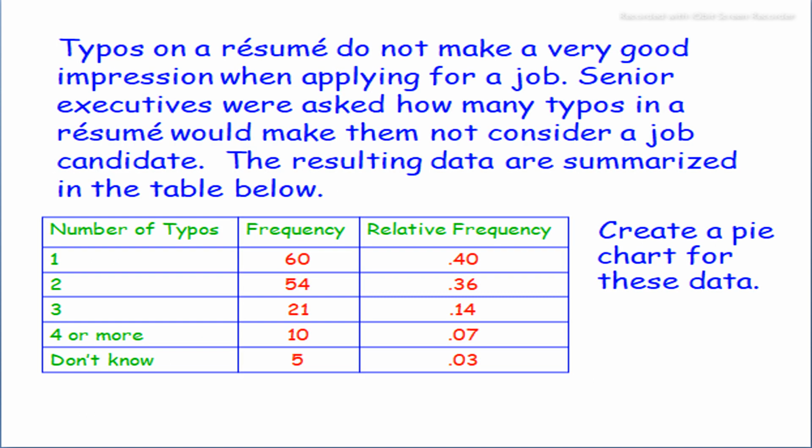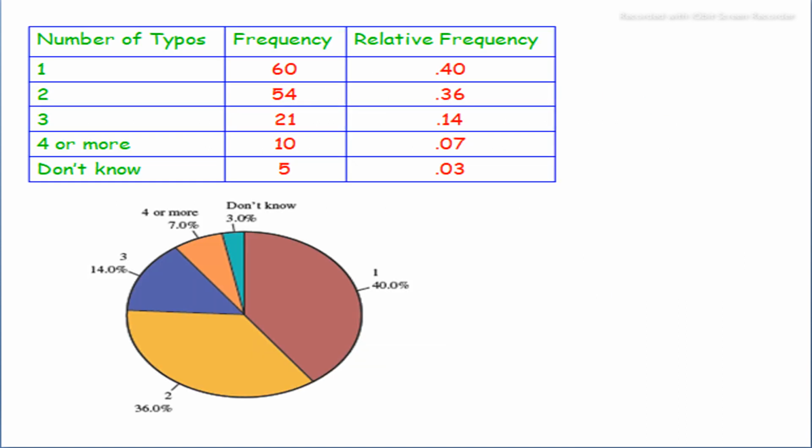Here is an example given for the pie chart, where the frequencies for types 1, 2, 3, 4 or more, and do not know are given, and relative frequencies are also given. How do we create a pie chart for these data? If we see the pie chart for this data set, here is the pie graph.